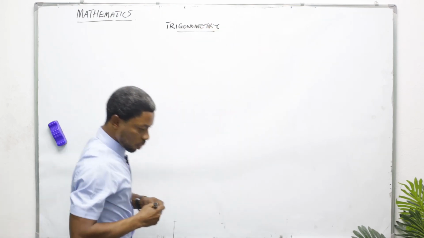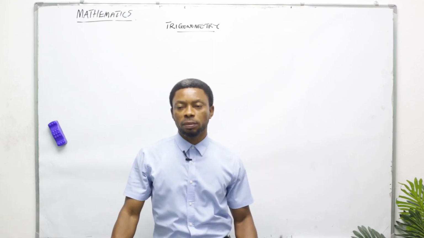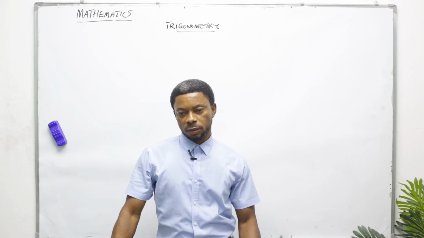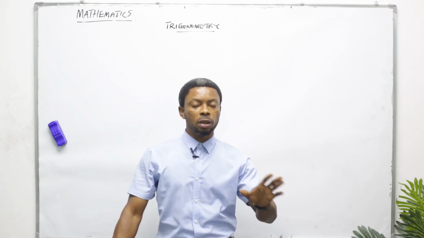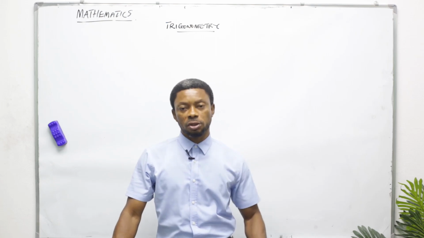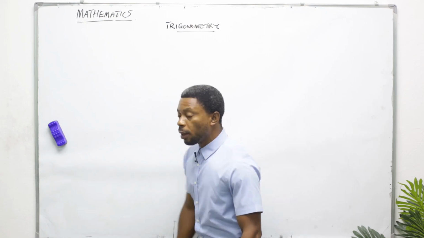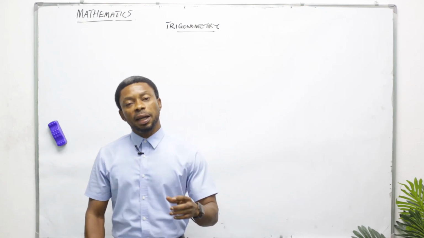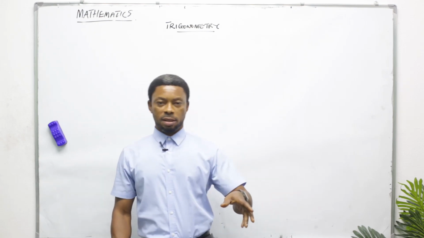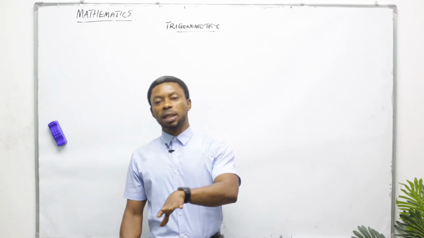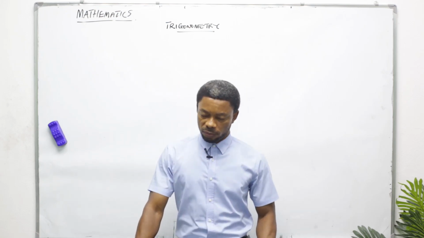That is the topic. We're going to look at the definition of trigonometry. At the end of this lesson, I'm expecting you to know what trigonometry is all about by definition. Then secondly, we're going to look at the sine, cosine, cotangent, tangent, cosec, and secant of an angle.